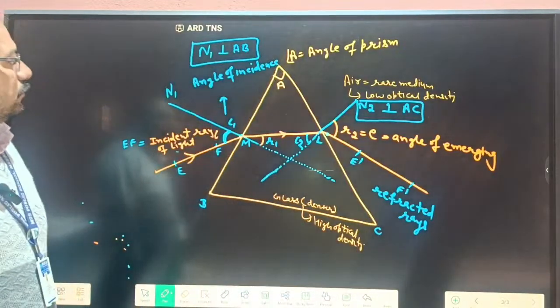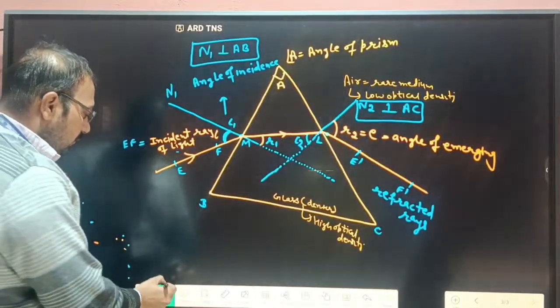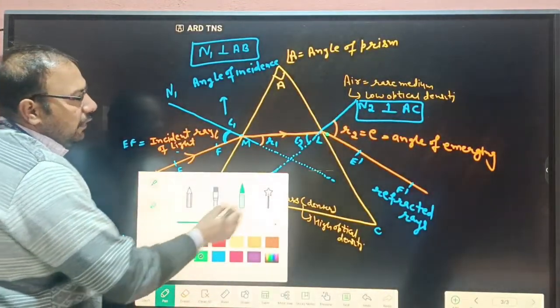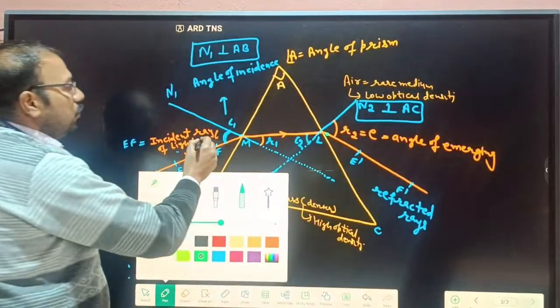Okay, and here this angle E and this angle should be equal.